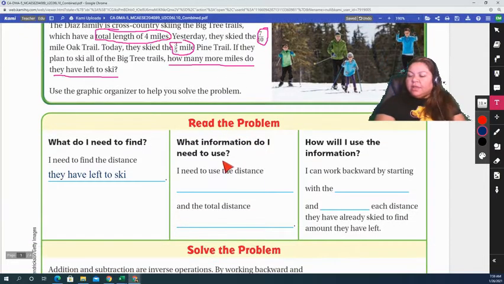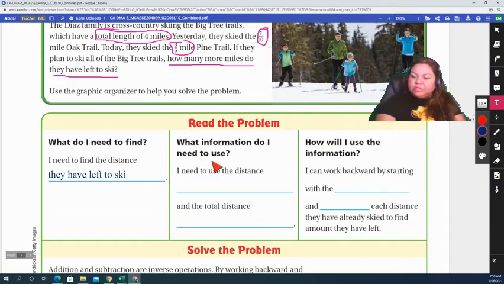So now we're going to look at the next part. What information do I need to use? Remember to pause your video if you need more time to write, so that you can write it down in your book.